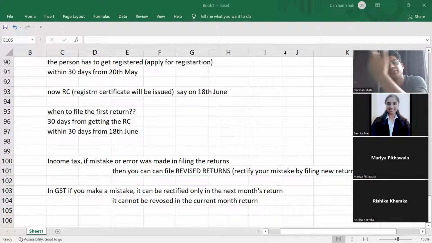Now, both of them will have a mistake in their returns, and both have to rectify their mistake only in the next month's returns. So both their returns will be stuck. Even if the mistake is made by one person, the other person's return is also carrying the mistake. And both their returns will not match, and both will be stuck until the next month's return.